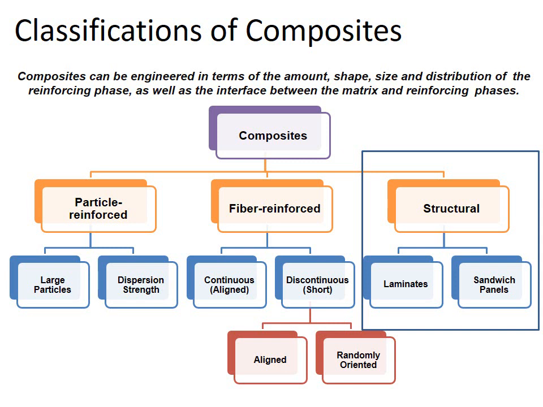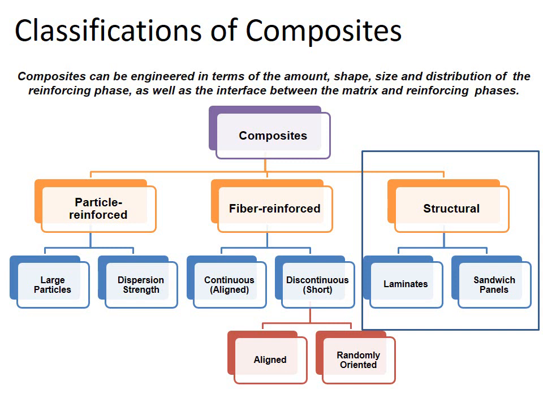If it is a particle reinforced composite material, then it has two further classes. One is large particle reinforced composite material, and the other type is dispersion strengthened composite material. Fiber reinforced is also classified into two subclasses.